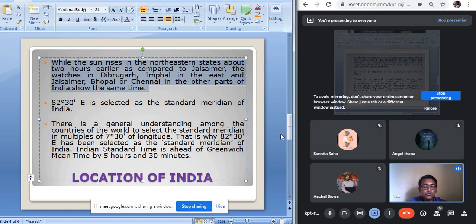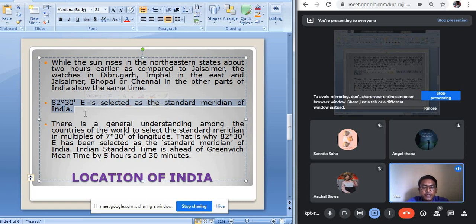According to the time zone of our country, wherever we go within our country, our watches will show the same time. And how is the time zone selected? The time zone is selected by using the standard meridian. What is a standard meridian? It is the longitude which passes through the center of a country. So 82 degree 30 minute east is selected as the standard meridian of our country.